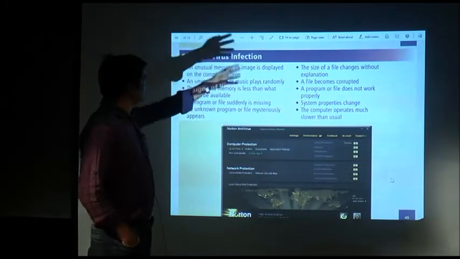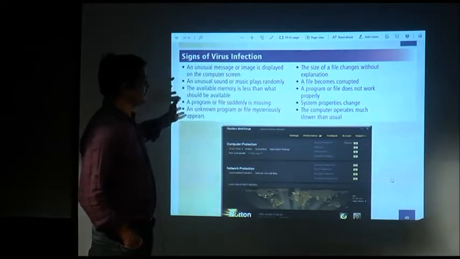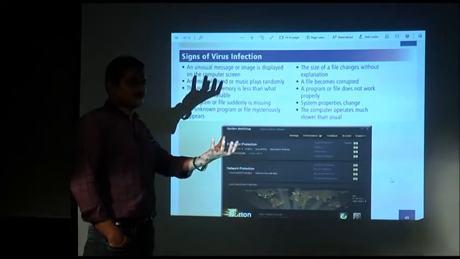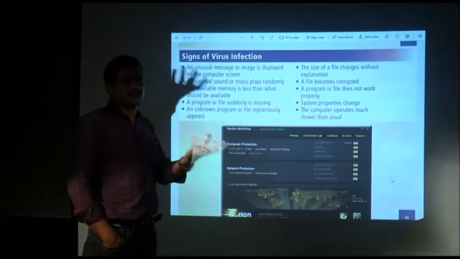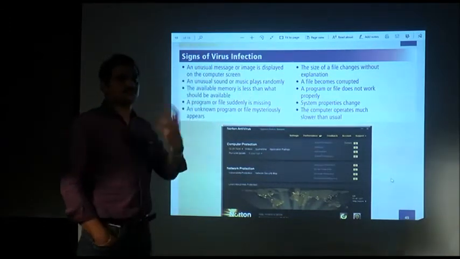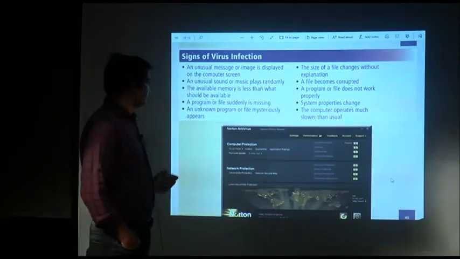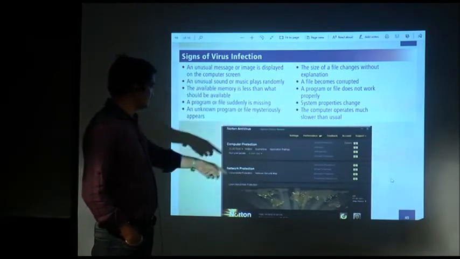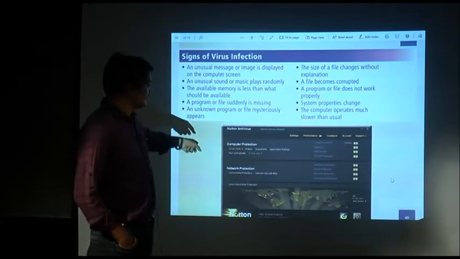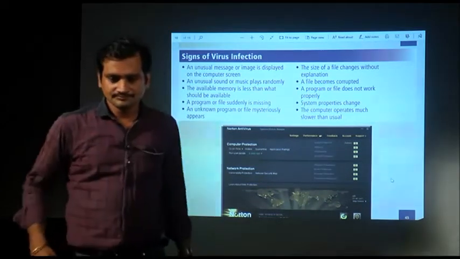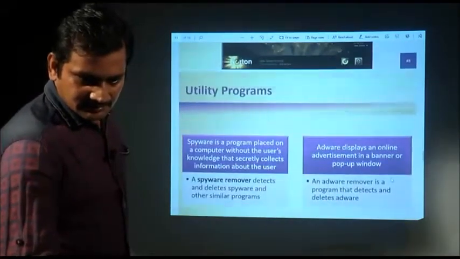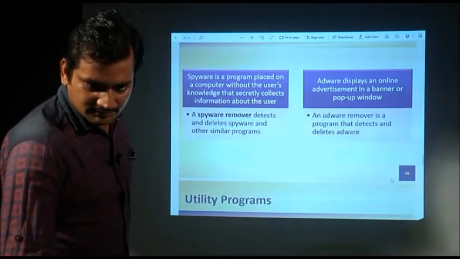So these are all the symptoms and signs you can identify. Like a doctor who asks a patient for symptoms during diagnosis and can know what type of virus has entered the body, similarly you can identify from these symptoms that your system is affected by a virus. This is an example of Norton antivirus, the home screen of Norton antivirus, one of the popular antivirus programs used nowadays throughout. This is about the antivirus utility program. Then we are going to learn about spyware.